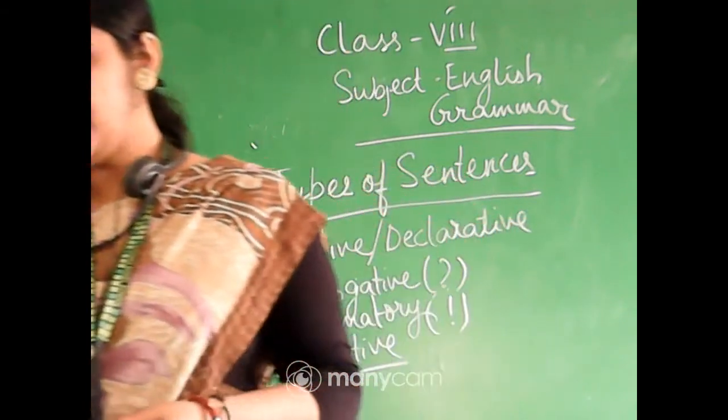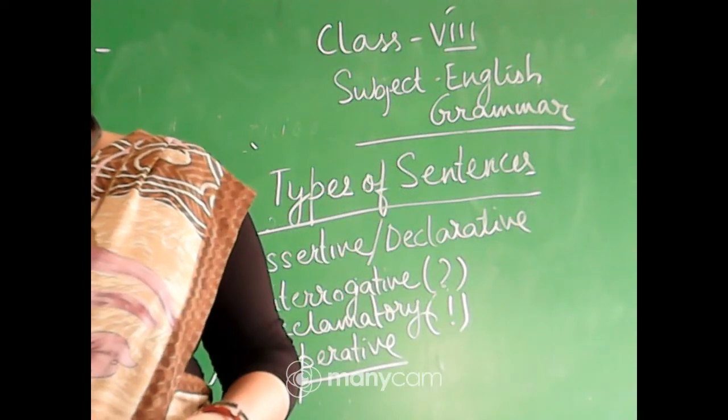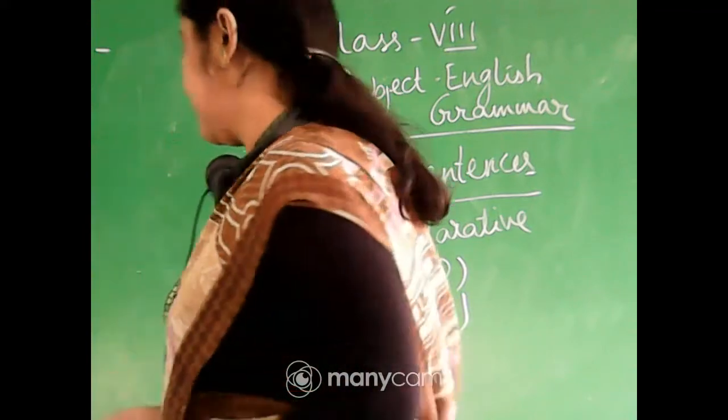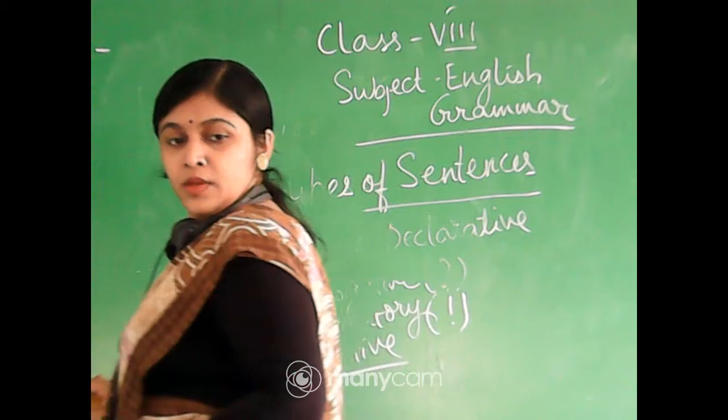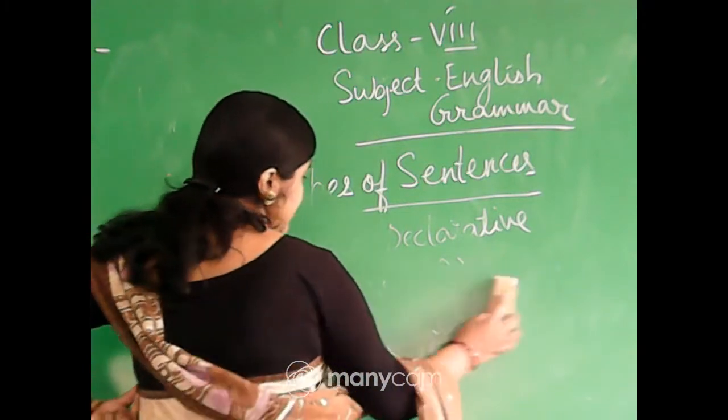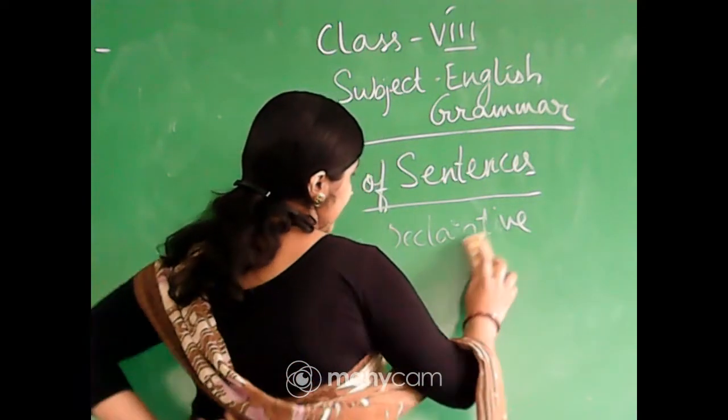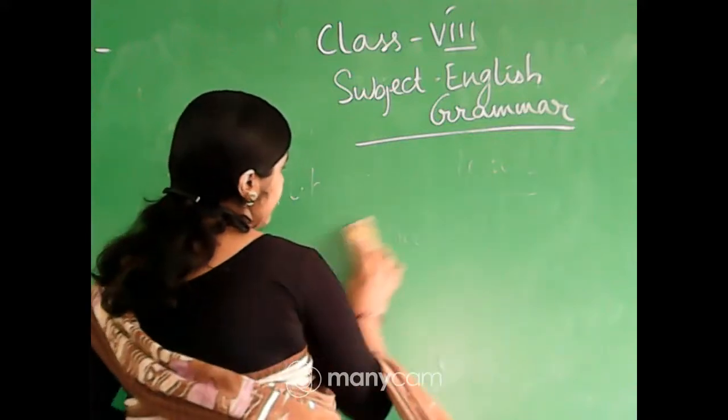Now come to the types of phrases. What is a noun phrase? A noun phrase is a phrase which acts as a noun in the sentence.